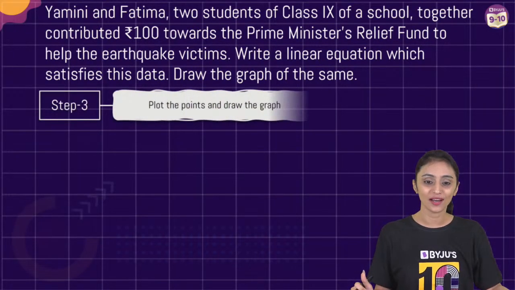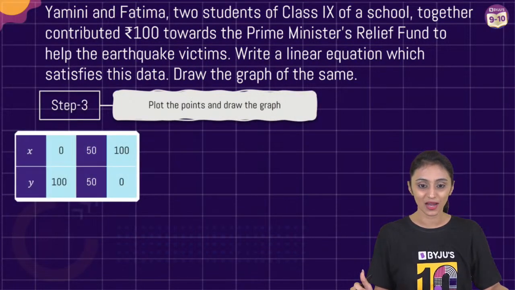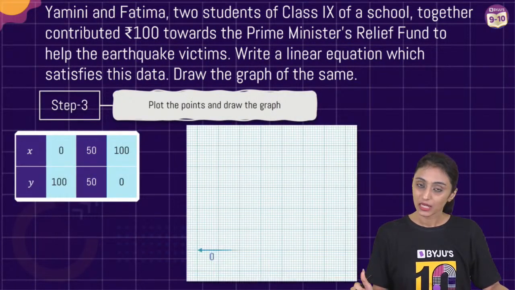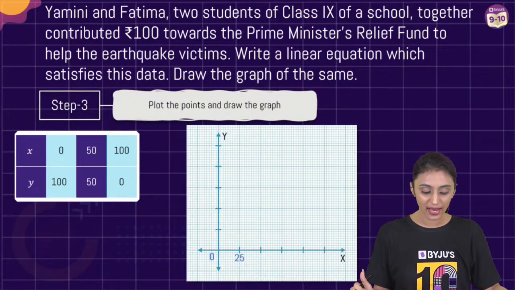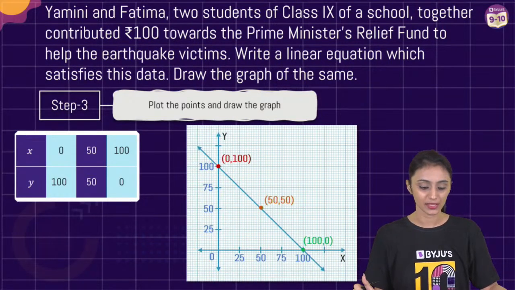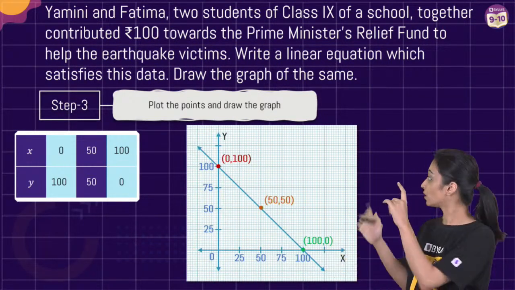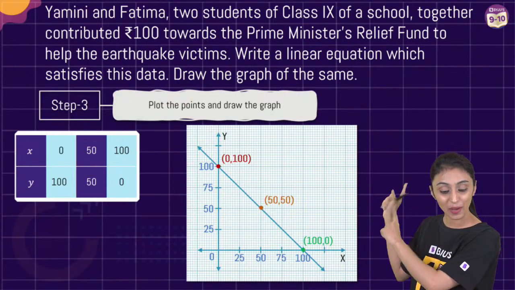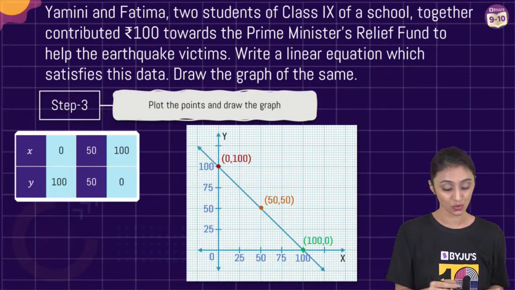Are we ready to plot the graph? Are we ready with the graphs? Let's quickly plot it. Draw the axis, X-axis, Y-axis. You can mark the points. You can take it like this as well, 10, 20, 30, 40, 50, doesn't matter. You can see the coordinates are marked here. The straight line is passing through all the points. It has to pass through all the points.